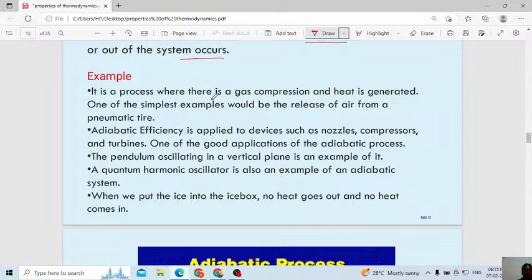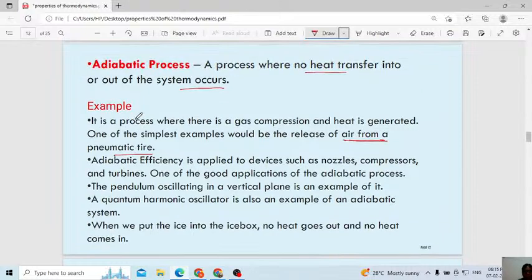It is a process where there is gas compression and heat is generated. One of the simplest examples would be the release of air from a pneumatic tire. You can observe tires wherever we use them, even in a bus or car. That one we call a pneumatic tire. See, releasing of air from the tire. Here you can observe there is no transfer of heat.